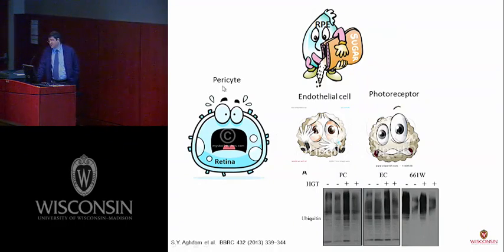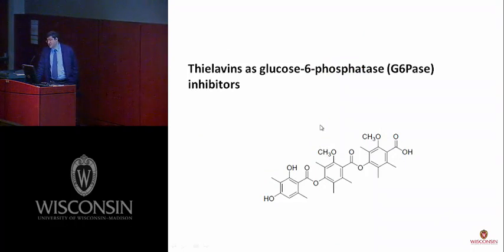And interestingly, the RPE is very susceptible to hyperglycemia, then the endothelial cell, and finally, the most resistant one is the photoreceptor cell. And in this report, we found the basic mechanism behind this susceptibility. So it is obvious, if we want to protect the retina, we should decrease the activity of this enzyme in the RPE, and we use an inhibitor of glucose 6-phosphatase.